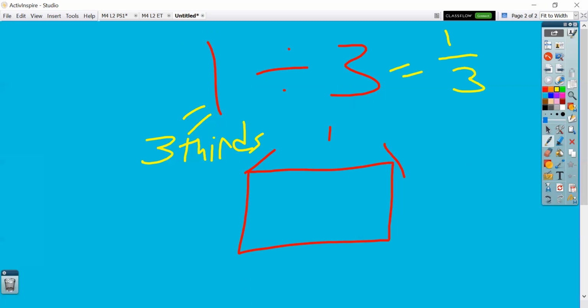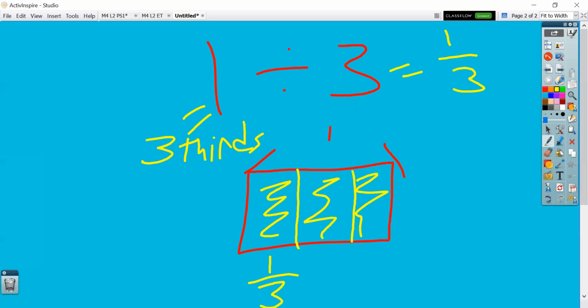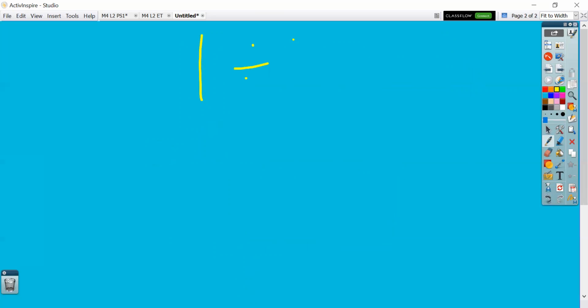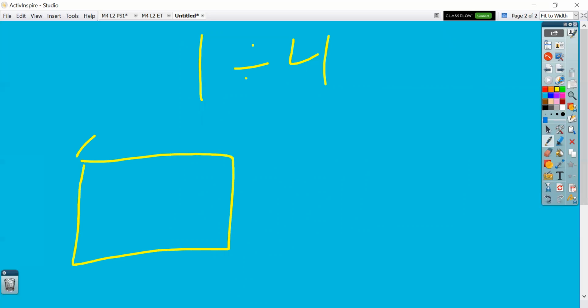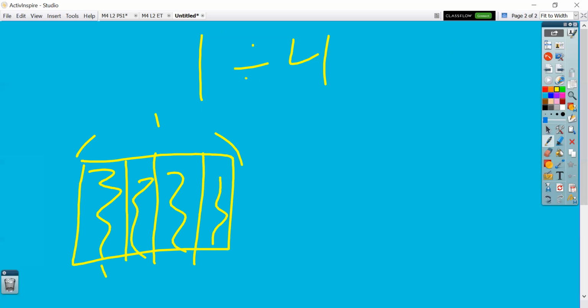Well, we have 1 whole. We've got 3 groups that we're trying to divide it into. So let's go ahead and give it those 3 groups. And then we know that equally, 1 whole divided into 3 pieces is going to give you 1/3. Right? Great job. So we could keep that going if we kept dividing, 1 divided by 4. Well, still one whole, right? We're dividing it into 4 groups, so we want 4 pieces. And then each person is equally going to get how many of those pieces? Well, just 1/4 of them. Again, 1 divided by 4.